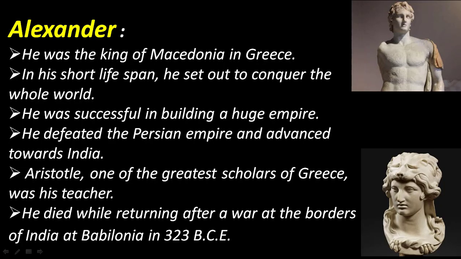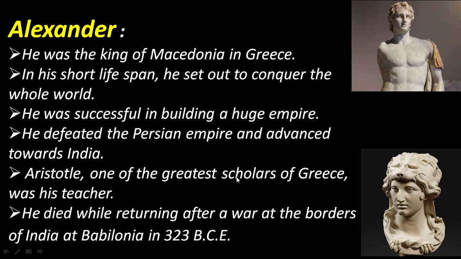Here is the information about Alexander. He was the king of Macedonia in Greece. In his short lifespan, he set out to conquer the whole world. He was successful in building a huge empire. He defeated the Persian Empire and advanced towards India.